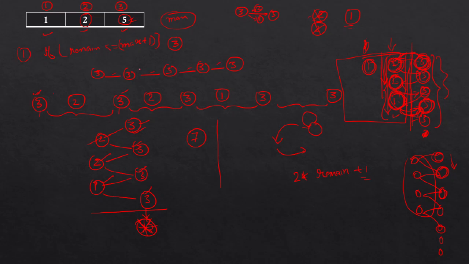Getting my point? So whatever value that you are getting here, the remaining one, sorry, here it will be minus. If the remaining one is less than or equal to the number of gaps that we have, then surely we can use this particular formula. Getting my point? That is why I have given this. If the remaining is less than or equal to maximum minus 1, then you can multiply it by 2 and plus 1, and that will give us the result we have.